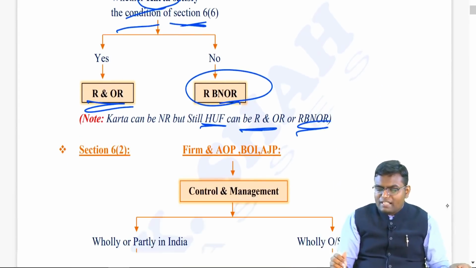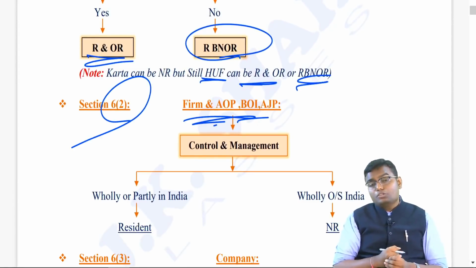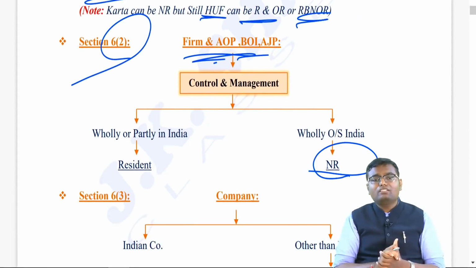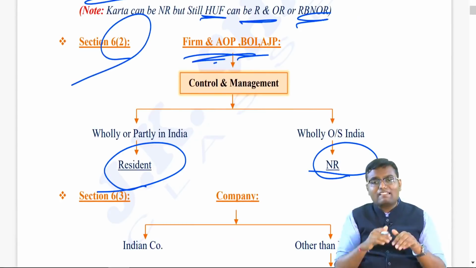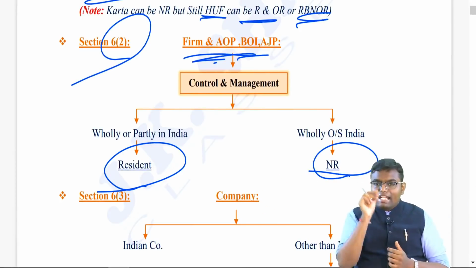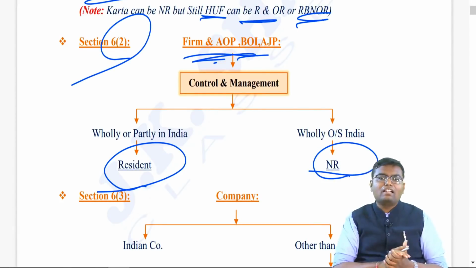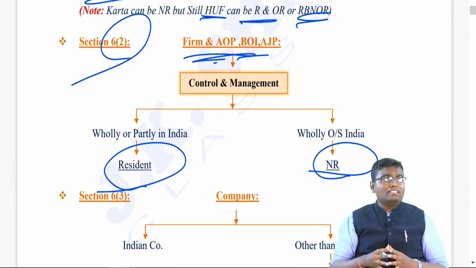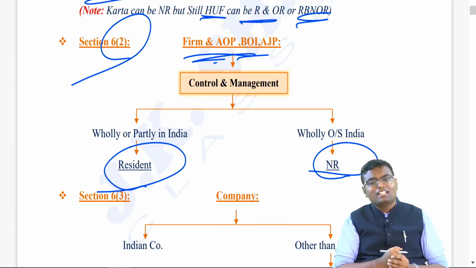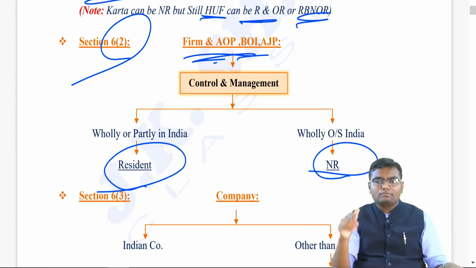How to determine the residential status of a firm, AOP, BOI, AJP? Section 6, subsection 2. You have to see where is the control and management. If wholly outside India, then non-resident. Wholly or partly in India, then resident. Same as HUF. But there is no further bifurcation. Why? In HUF, you could have bifurcated based on the additional condition of one Karta. In firm, AOP, BOI, AJP, there are too many members, too many partners for whom you would apply the additional condition. That's why we don't bifurcate further. Resident means only resident, R&OR.